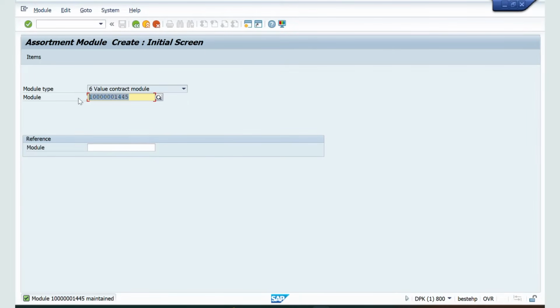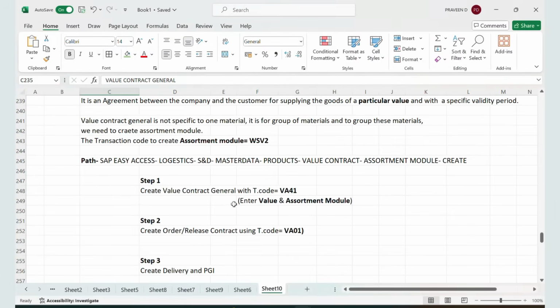Now I will copy this assortment module and I will paste it in my Excel sheet. This is the assortment module. Now, what is the first step we have? See, the first step is we created assortment module. In assortment module, we group all the materials. Now we will go to the business process.